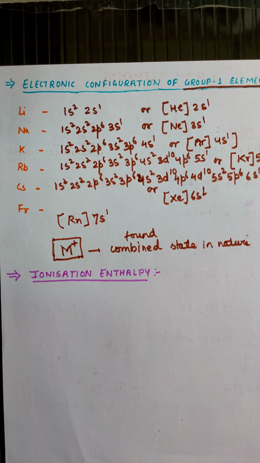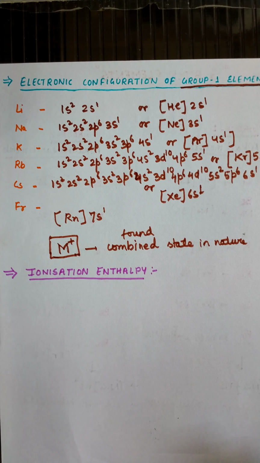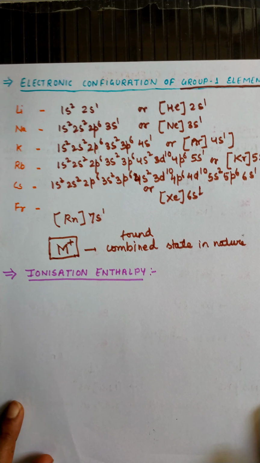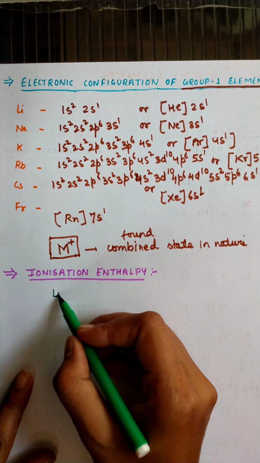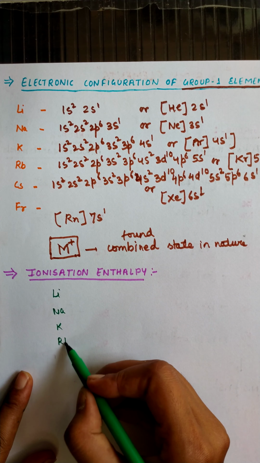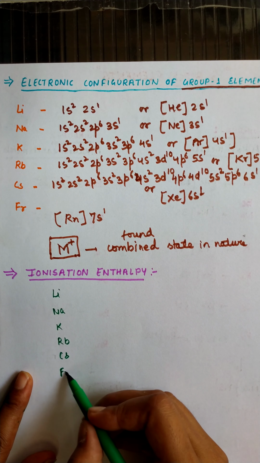Now the next is the ionization enthalpy of the S block elements, that is, group 1 elements. Generally, we are having the S block elements lithium, sodium, potassium, rubidium, cesium and francium.